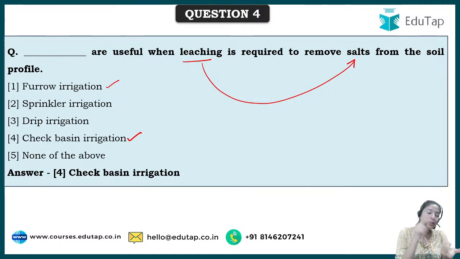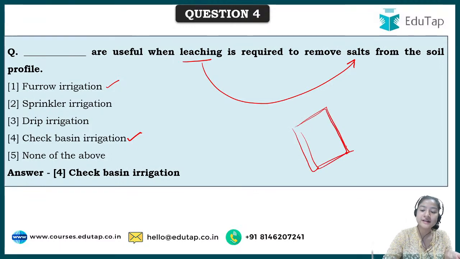I am saying the water does not stand here because in check basin irrigation we have bunds on all sides, so the water cannot move ahead. While in furrow irrigation the water can just move ahead, so there are fewer chances of percolating, or we can say leaching. Next come sprinkler and drip irrigation. We have a separate question for this, but for now, stagnation of water is not done in these two techniques, and that is why they cannot help in leaching. I hope this is clear.